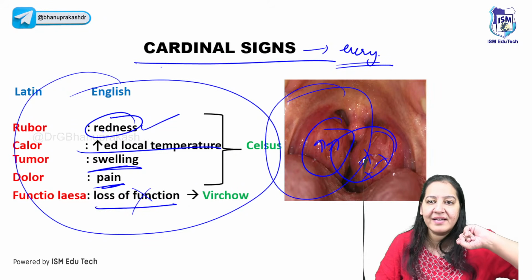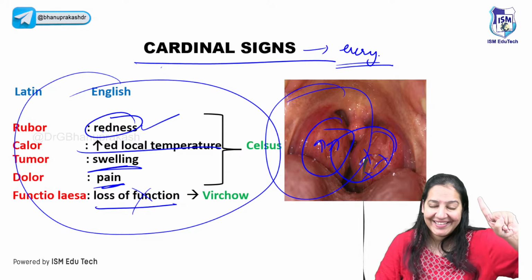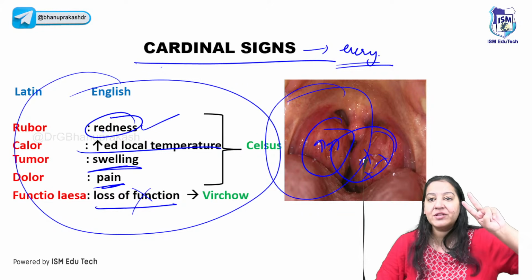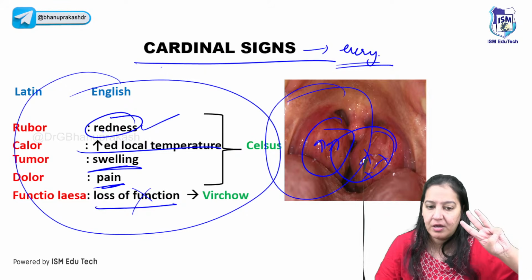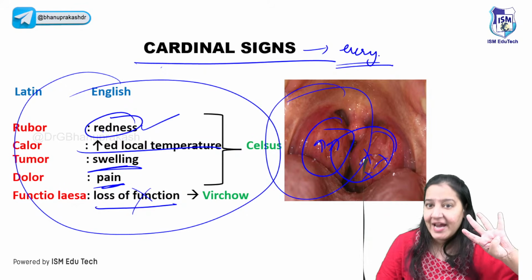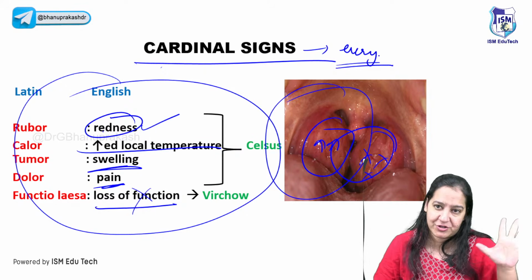What are the 5 cardinal signs? Number 1, the organ turns red. Number 2, the organ swells. Number 3, the temperature of that organ is particularly more as compared to the surrounding temperature. Number 4, the organ will have pain. And number 5, there is temporary loss of function of that organ, right?